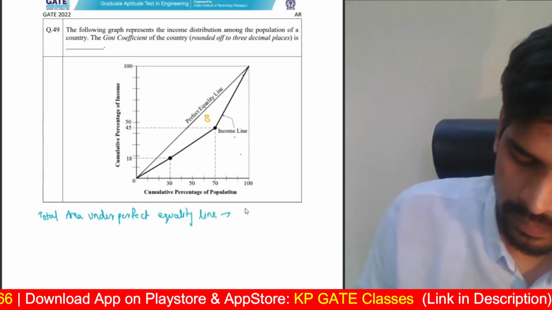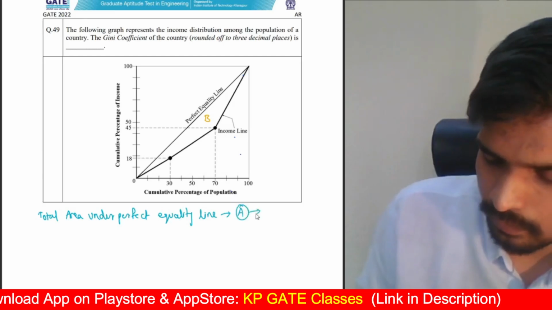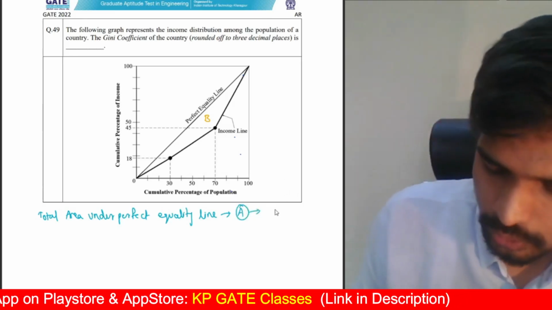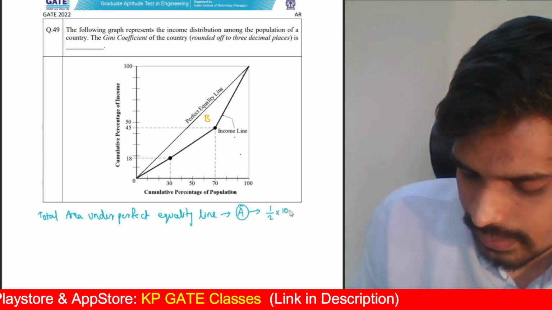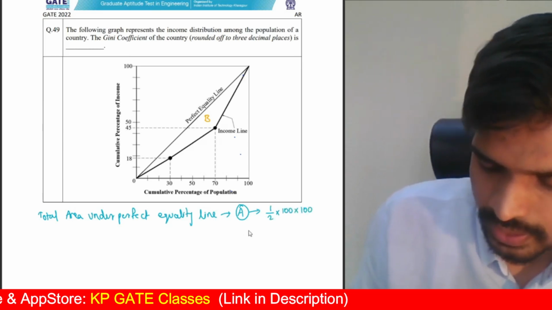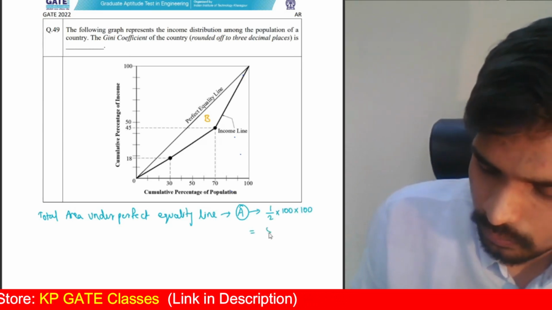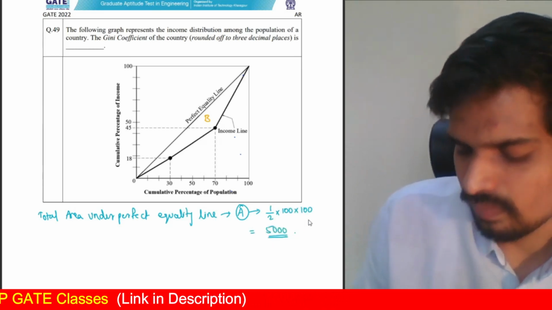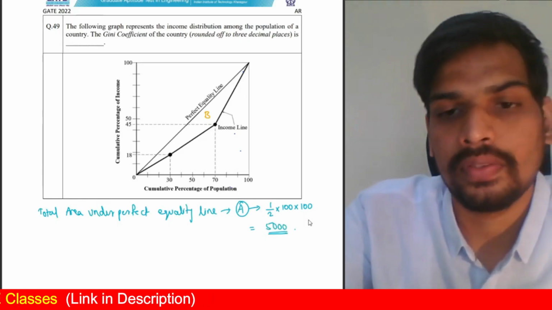I'm denoting it by A. It is basically a triangle, half into base into height. Half into base is 100, height is also 100 units. So this will give you 5000. That's the total area under the perfect equality line.